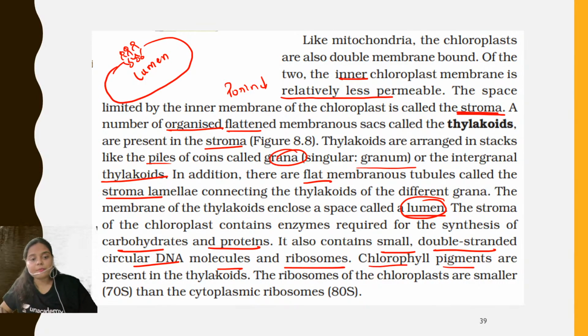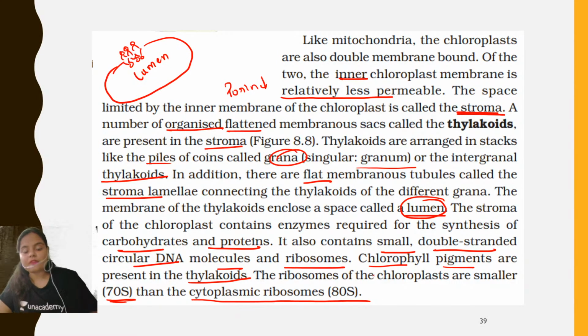Chlorophyll pigments are present in the thylakoids. I told you that quantasomes are present on the inner side of the membrane of the thylakoid. The ribosomes of the chloroplast are smaller, 70S type, resembling the prokaryotes, than the cytoplasmic ribosomes. Especially the ribosomes which are found in the organelles, that is in the mitochondria or in the plastid, are also termed as organellar ribosomes. I hope this point is clear. Is it clear, students?